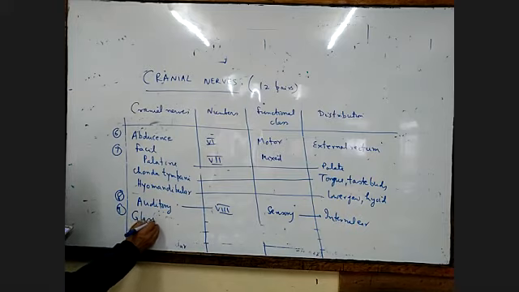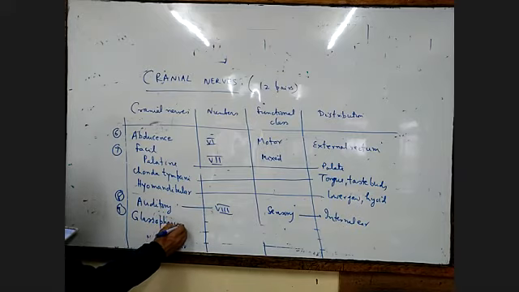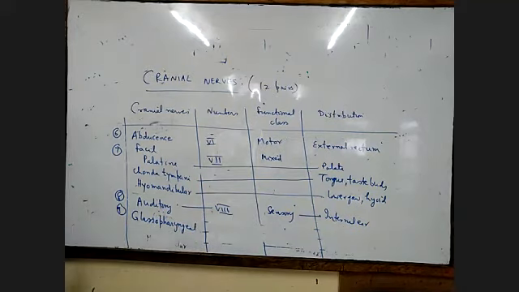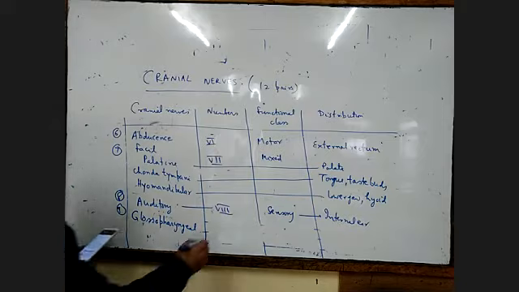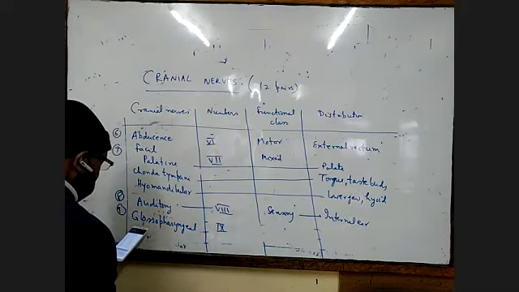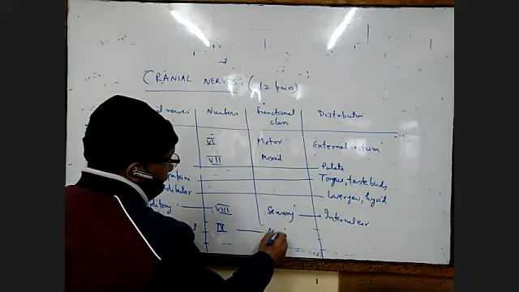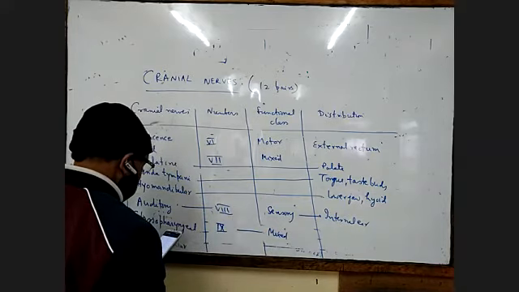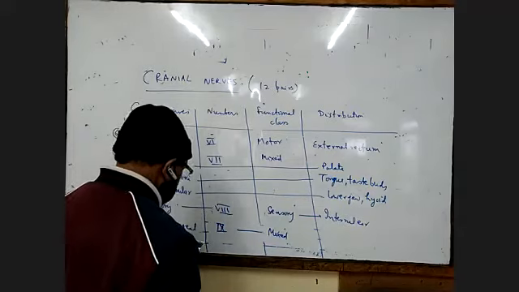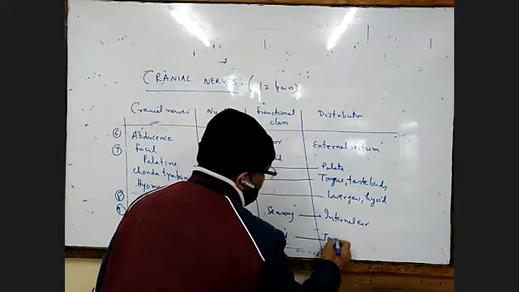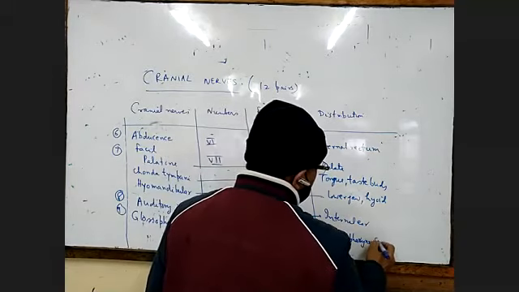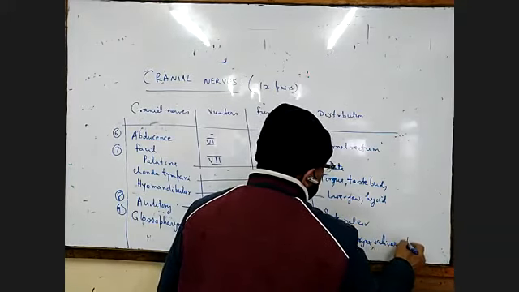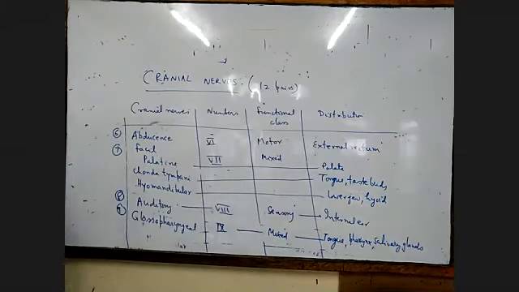Then number 9 is our glossopharyngeal. Many times it has been asked in the exam. Glossopharyngeal, number 9, is mixed in nature, and it supplies the tongue, the pharynx, and the salivary glands.